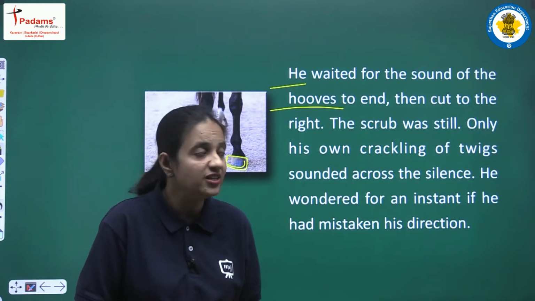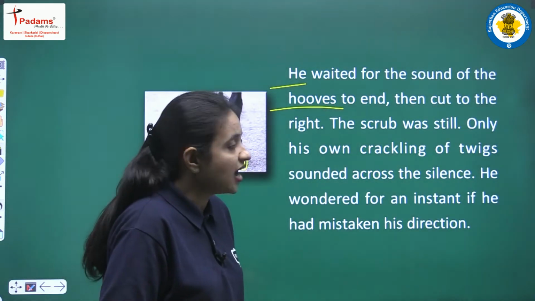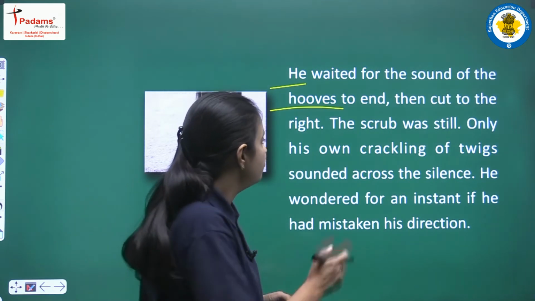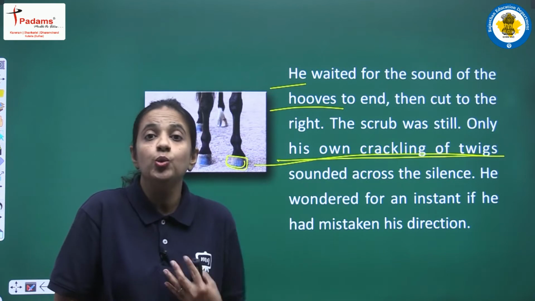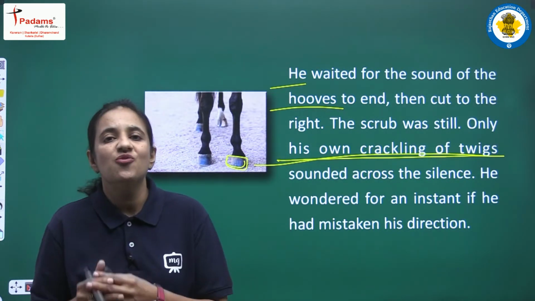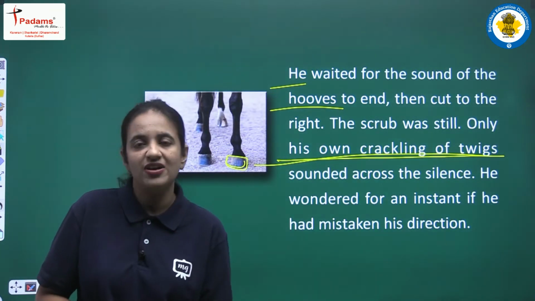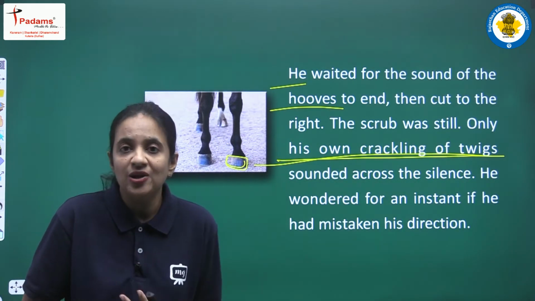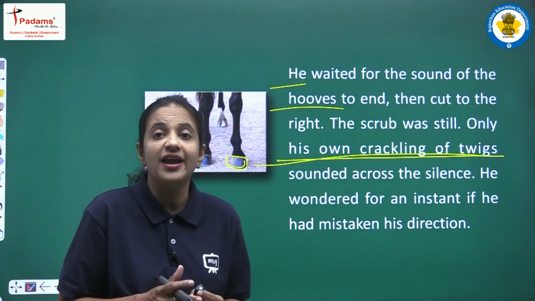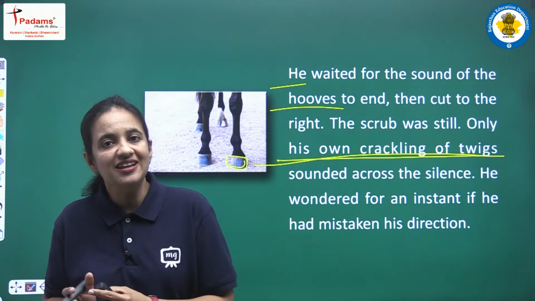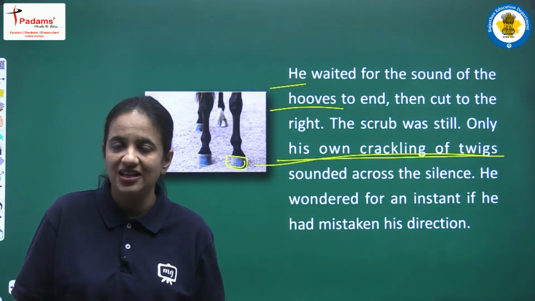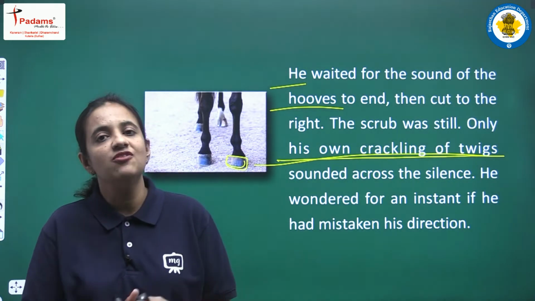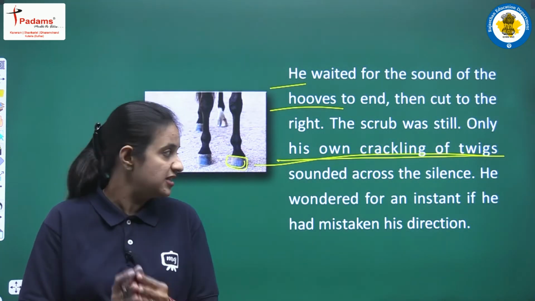बिल्कुल भी आवाज़ नहीं थी वहाँ पे, and the only sound that was there, it was of his own crackling of twigs. So वहाँ पे बहुत सारी जो twigs थी वो गिरी हुई थी. So when Jody was moving, when he was walking, और उसके पैरों से कोई भी जो twigs थी वो crack हो जाती थी. So that crackling sound of twigs was there, and it was the only sound that was there. Except that sound, in the forest there was a deep silence.